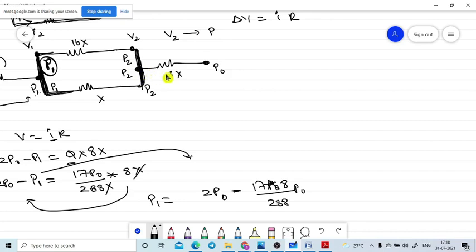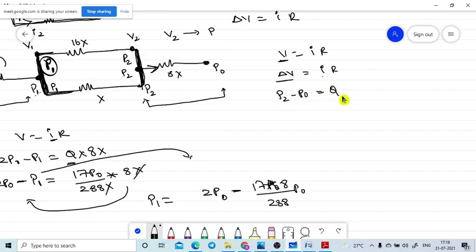Now I am applying Ohm's law to this small portion. Ohm's law is V is equal to IR. Here I am taking delta V, which is the potential difference. Current is flowing in this direction, so fluid is flowing in this direction. Means P2 minus P0 is equal to current I, which is the Q value, into R.